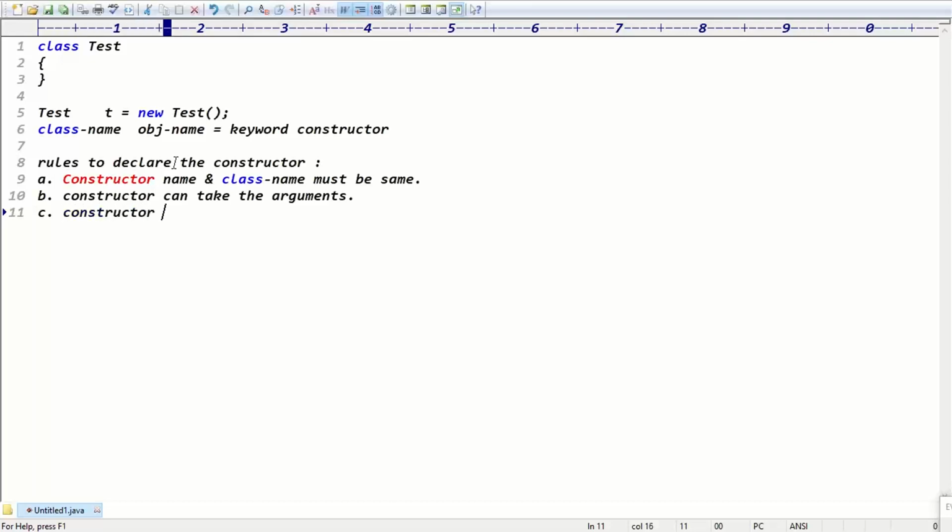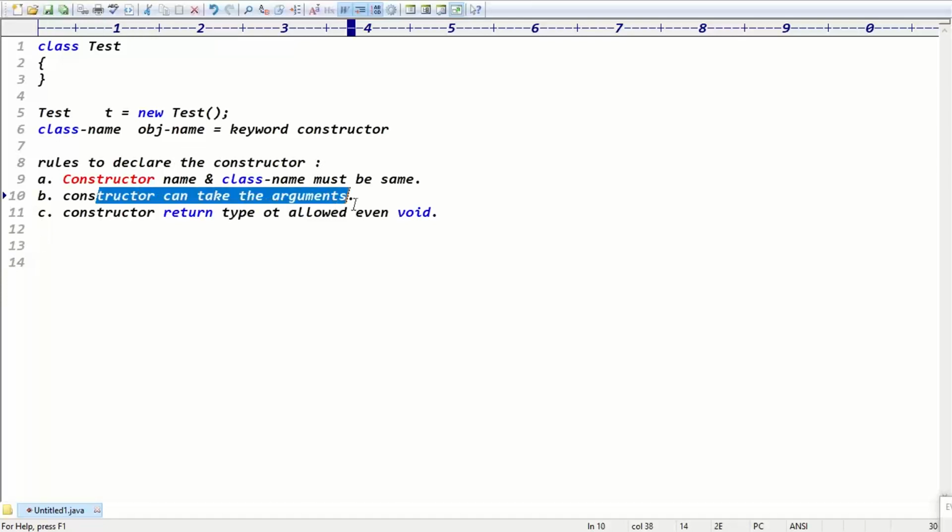So the constructor name and class name must be the same, a constructor can take arguments, and a return type is not allowed.